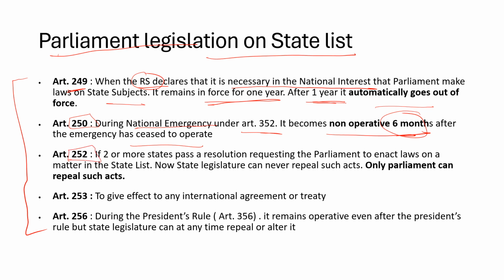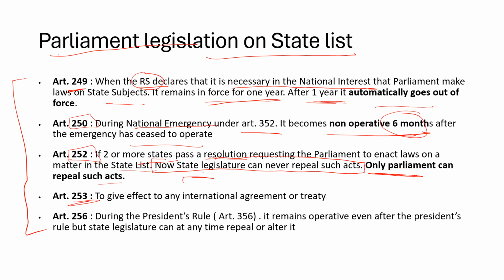Then Article 252. In this case, the states can initiate the process if they pass a resolution requesting Parliament to enact laws on a matter on the State List. Now, if the states request Parliament, the states can never repeal such acts. Only Parliament can repeal such acts. Once the states have given that power to Parliament, they cannot pass any rules or laws on these particular matters. Only Parliament can enact such acts. Okay, so 249, 250, 252, very important.